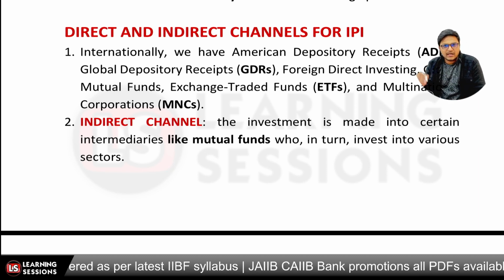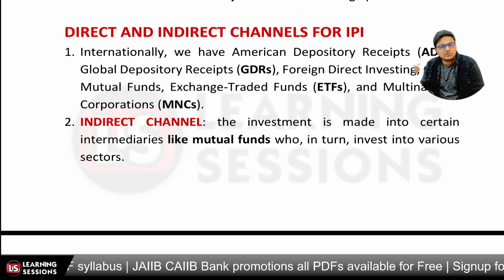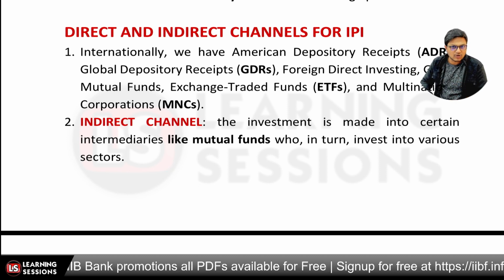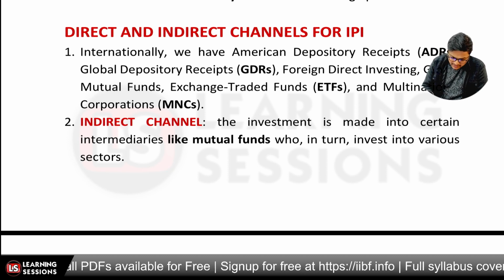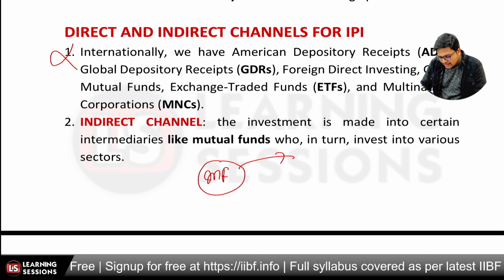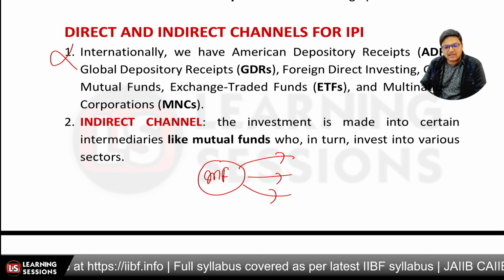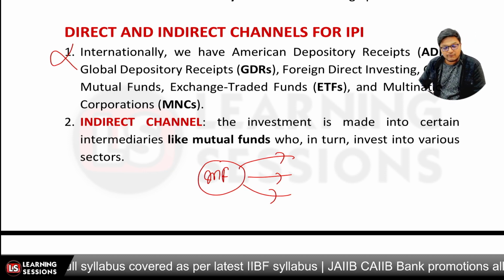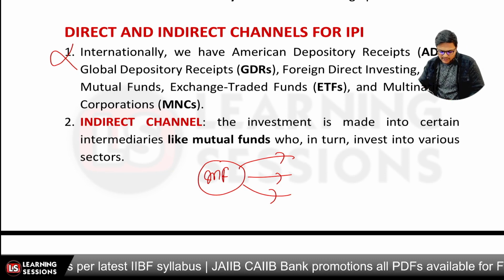Now we can be investing into ADRs and GDRs, that is American depositary receipts, global depositary receipts, or foreign direct investing, mutual funds, exchange traded funds, multinational corporations. Okay, and also we have the indirect channels, where you're not investing directly into these, but you are investing into some mutual fund which is in turn investing into these. So one way is that I'm buying an ADR directly. Or it may be the case that I am going to buy a mutual fund, which in turn is investing into ADRs, right? That's what relates to direct and indirect channels.